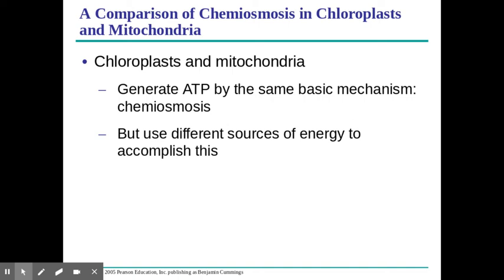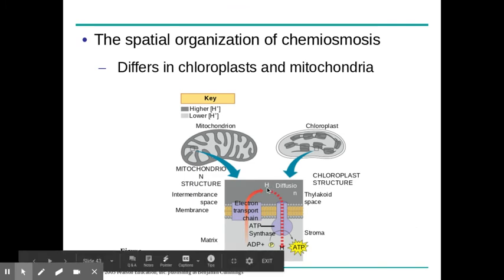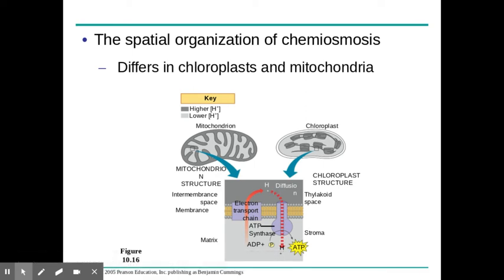Light is the source of the energy in photosynthesis for chloroplasts, but in a mitochondrion, we're going to use sugars. So in that way they're different, but the mechanism really looks the same. You have hydrogen ions diffusing through ATP synthase to create ATP, and an electron transport chain to create that gradient. So that process is really, really similar.